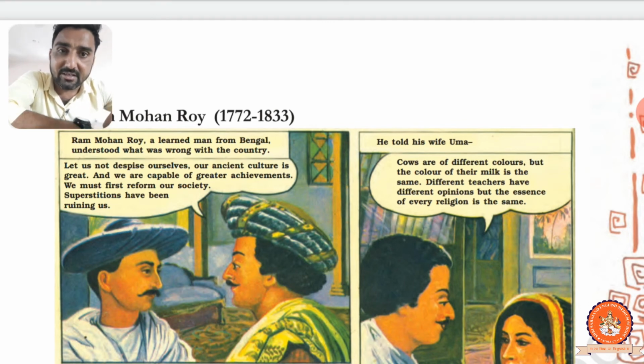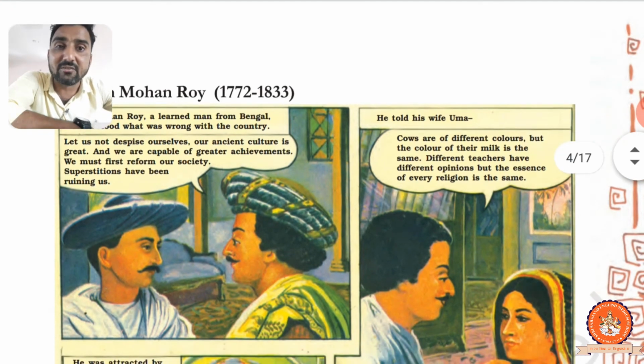Privilege in India. Let us not despise ourselves or our ancient culture. We have a great ancient culture, and we are capable of greater achievements. We can become greater than other countries. Yes, India has resources, power, people, all things, but the intention is not there. These things were explained by Raja Ram Mohan Roy.